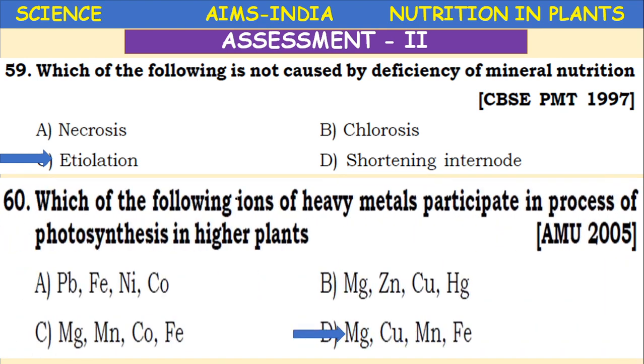Which of the following ions of heavy metals participate in the process of photosynthesis in higher plants? So magnesium, copper, manganese and iron. These participate in the photosynthesis in higher plants. Okay.